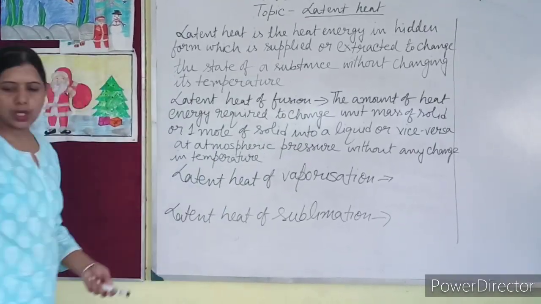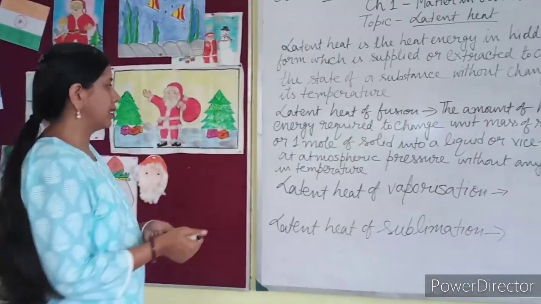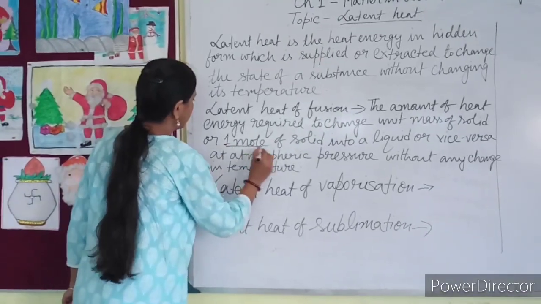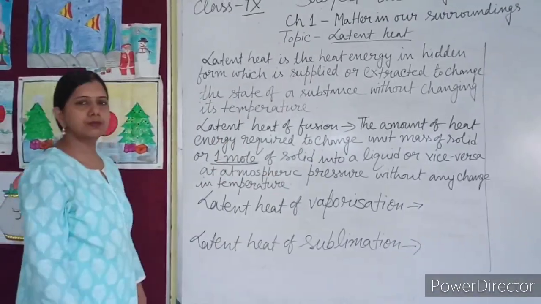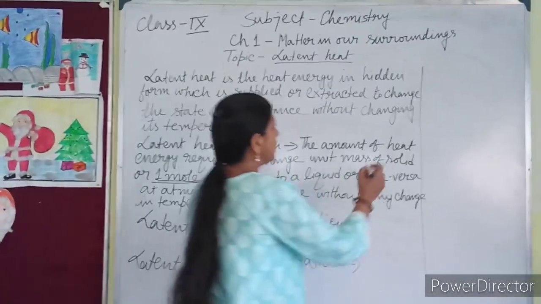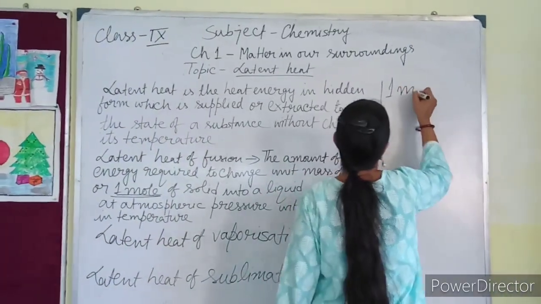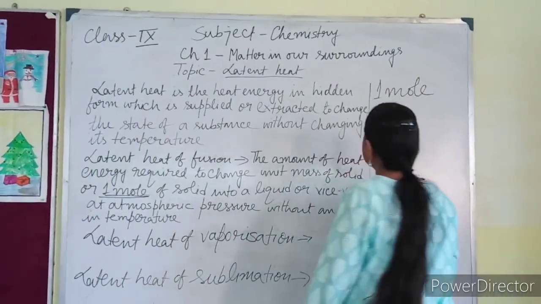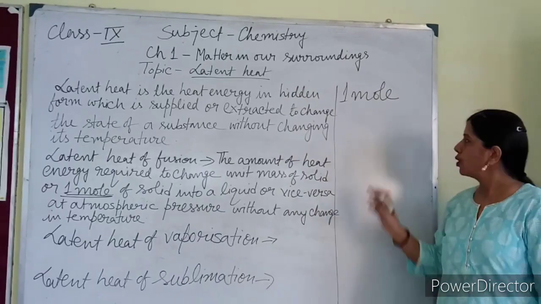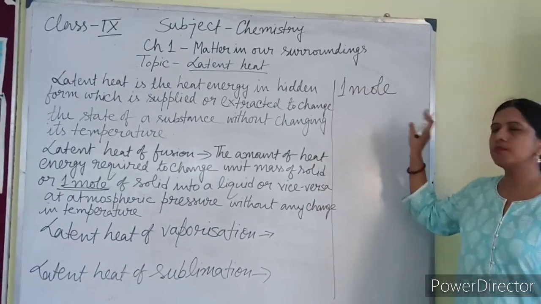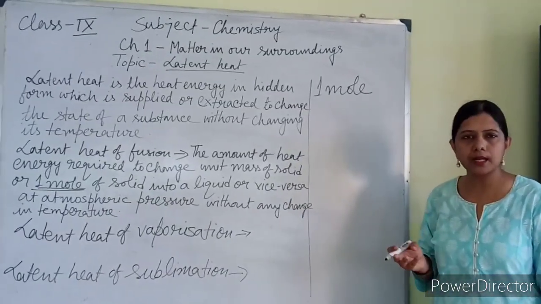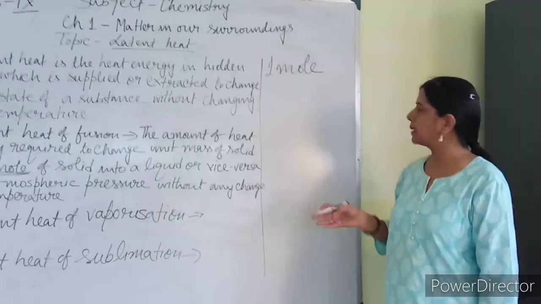Now here you are coming across a new word, that is mole. What does this mean? 1 mole means a certain number of particles. Now which particles? Sand particles, soil particles?